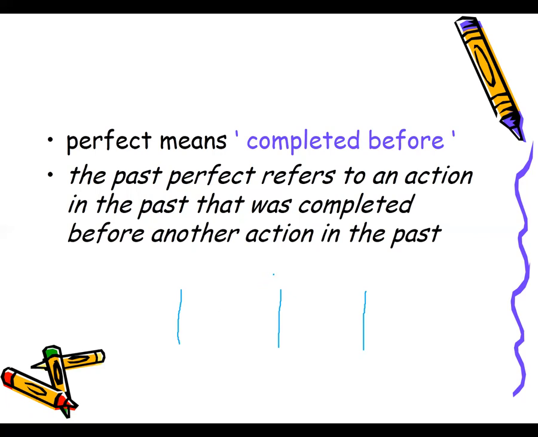Okay, so this is simple past tense and this is past perfect. Okay, and this is present tense. So past perfect refers to an action in the past that was completed before an action in the past.